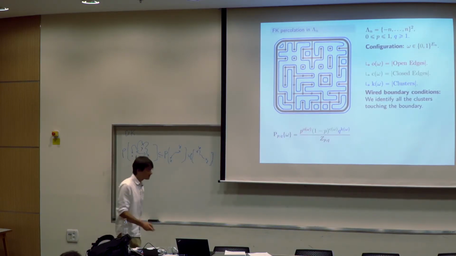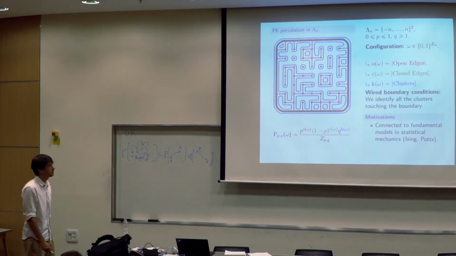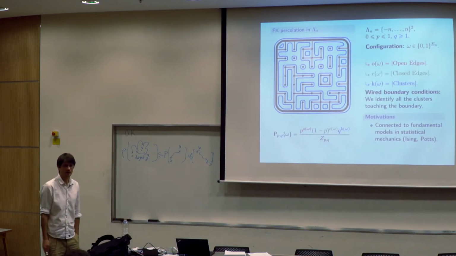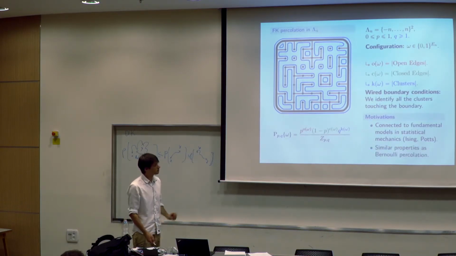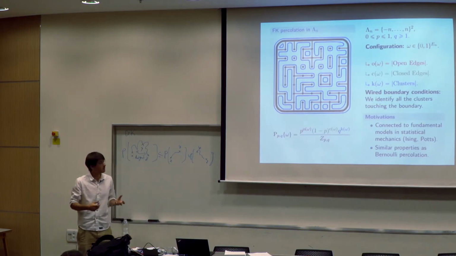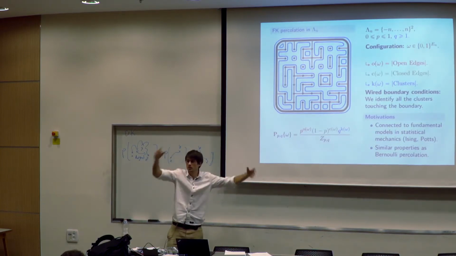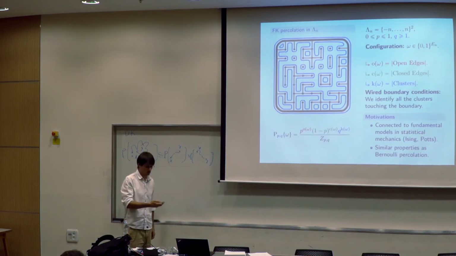Why is this model nice? First, it has motivations. It's very related to models from statistical mechanics, such as the Ising model or Potts model, by exactly a method of coloring the clusters. So understanding properties of this will lead to a nice understanding of the Potts model, but it also shares properties with Bernoulli percolation. So it's a very nice tool for mathematicians because we can try to extend things from Bernoulli percolation to FK. Then we can prove things in FK and extend them to a statistical mechanics model.